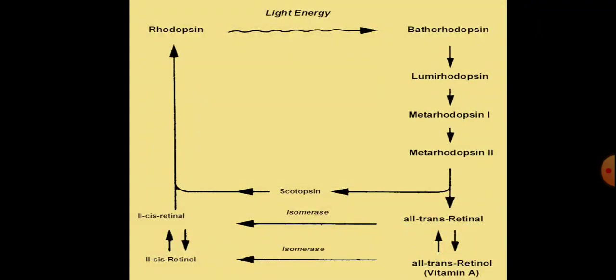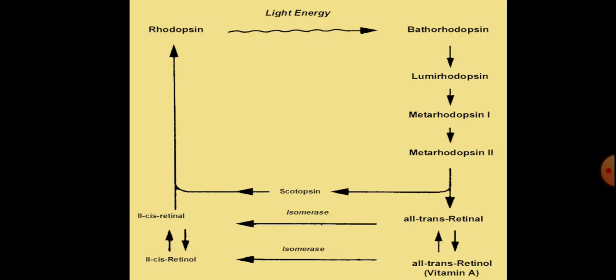So this is a pictorial representation of it. When light energy falls on the rhodopsin, it gets converted to batho-rhodopsin, then to lumi-rhodopsin, then to meta-rhodopsin 1 and then to meta-rhodopsin 2, and finally into all-trans retinal.